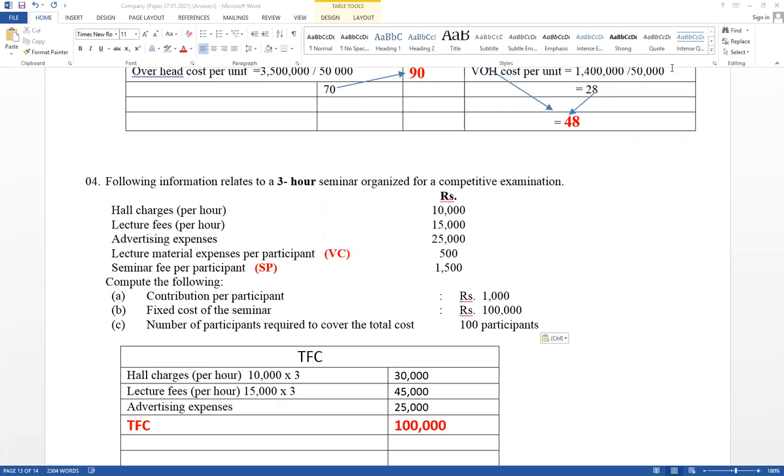MCQ papers. And from next month I will discuss the overhead lesson, which also has 20 marks available. And the management accounting part I will complete next month. As well as MCQ, partnership, all the papers and all the lessons I will discuss again: reconciliation, bank reconciliation, error correction, manufacturing accounts, manufacturing and partnerships, manufacturing and company, non-profit organization, as well as error correction, profit rectification, and cash flow statement. Cash flow statement, all the lessons I will discuss.